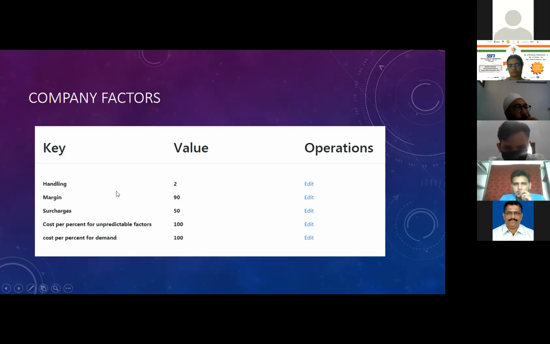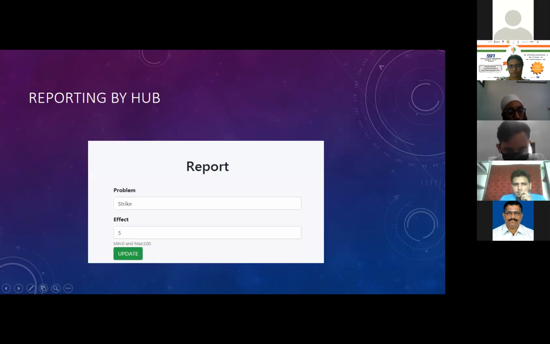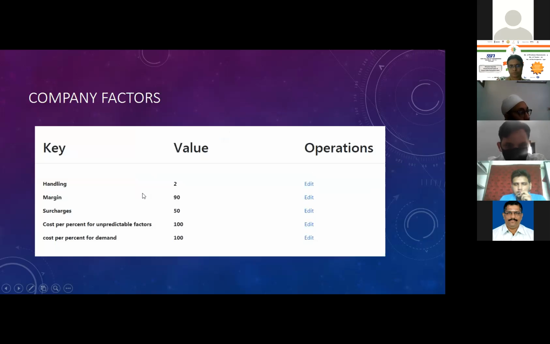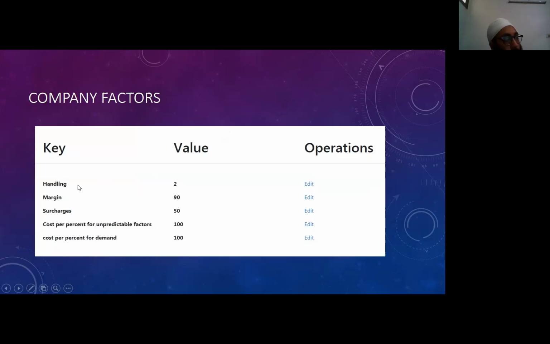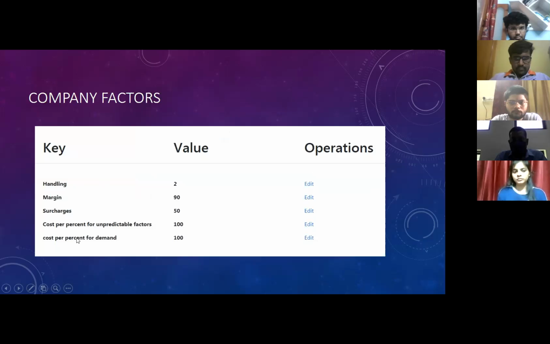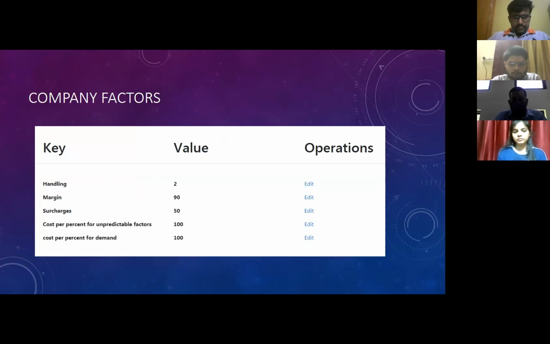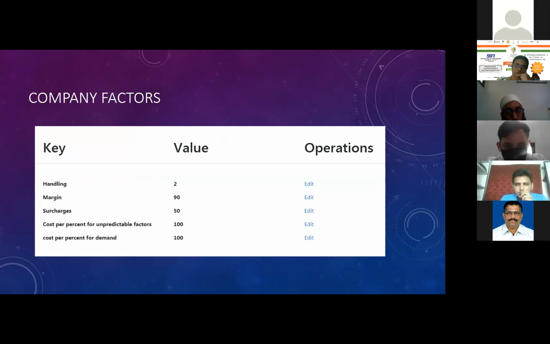Sir, these are just random values I put in the picture. What is the unit of measurement of these values? Either percentage, rupees, or weightage? Sir, the first three are percentages, these are fixed and cannot be changed. You will tell us once that these are the values we include. So these are like keys, and values can be changed later. Keys will be fixed and values can be changed.